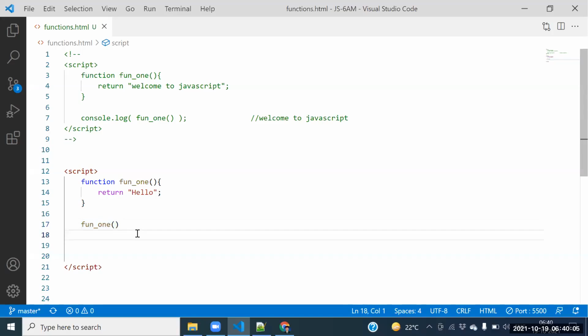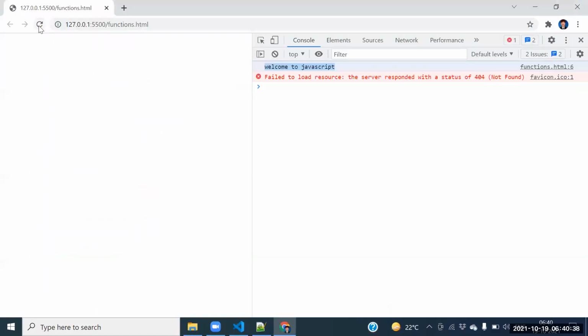But while calling the function, I forget to place the parentheses. Actually, you need to place them. If I forget to place the parentheses, what happened? It will fail, right? Say this one here. What is the mistake we did here? We didn't have the parentheses. We forgot to place the parentheses.